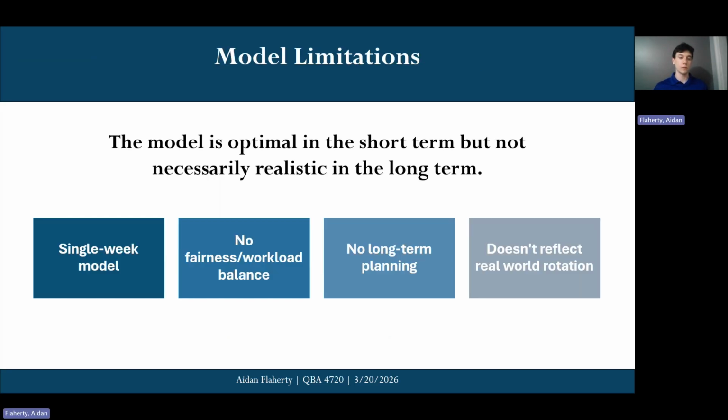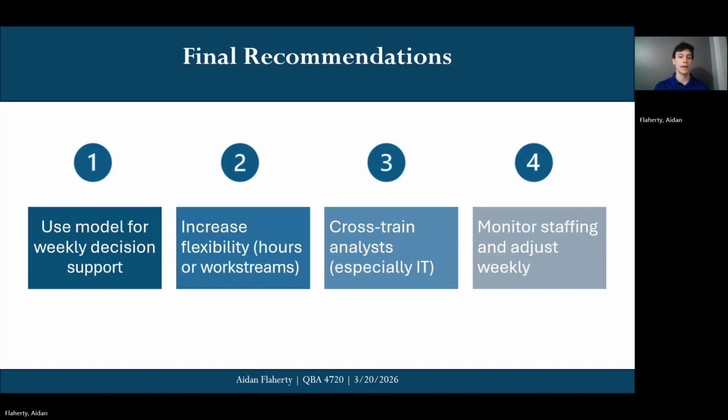The model does have a few limitations, as I mentioned. It only considers a single week and doesn't account for real long-term planning or analyst rotation. It also doesn't include fairness or workload balance, which are important in a real-world setting. This is why we see some analysts being unused during the week. So while the model does produce an optimal solution mathematically, it may not always reflect the most practical or sustainable staffing plan. But based on these results, I have four recommendations.